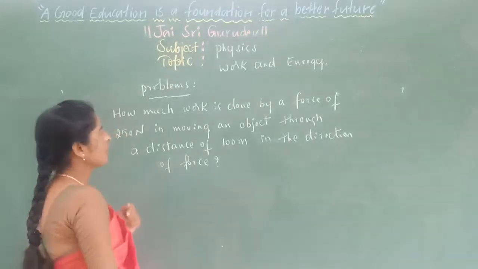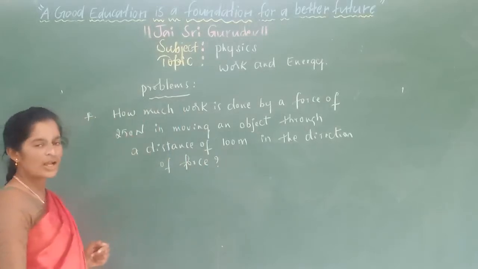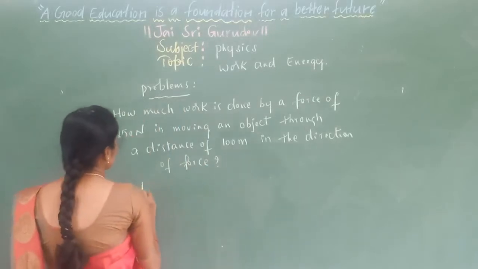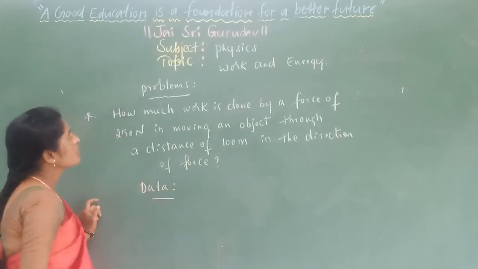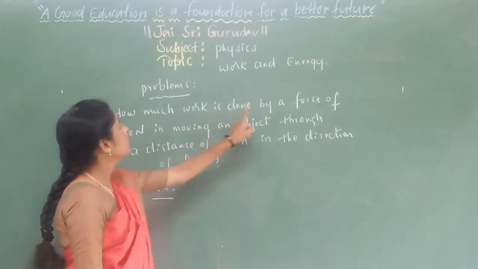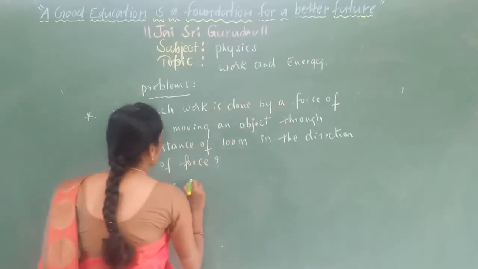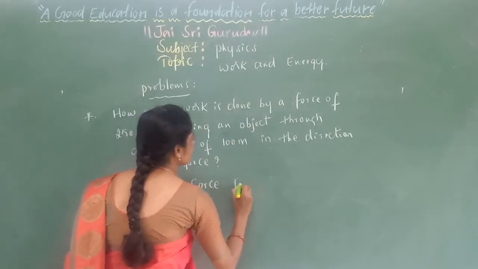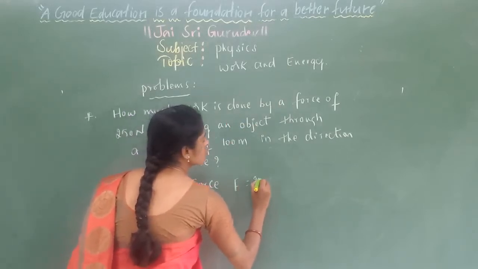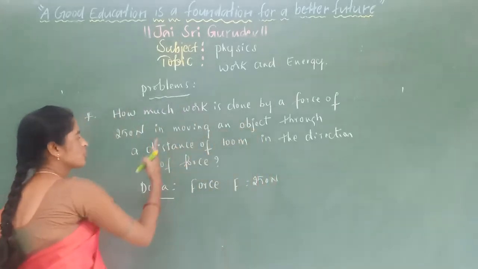So here what we want to calculate is how much work. By reading the problem, we have to write the data first. Data in the sense what they have given in the problem. So what have they given? How much work is done by a force of 250 Newton? They have given the force. Force is written as capital F, which equals 250 Newton,